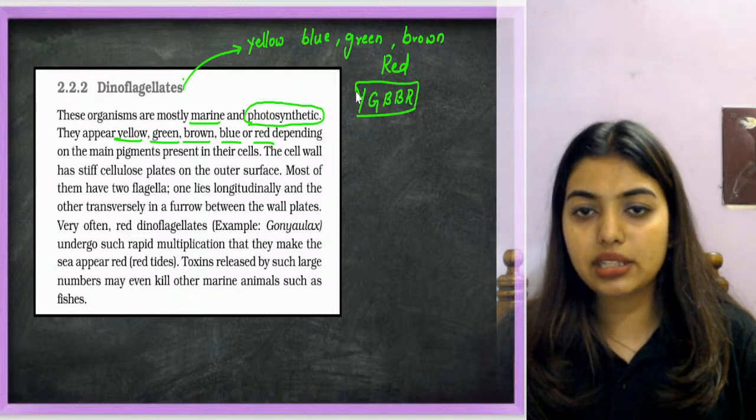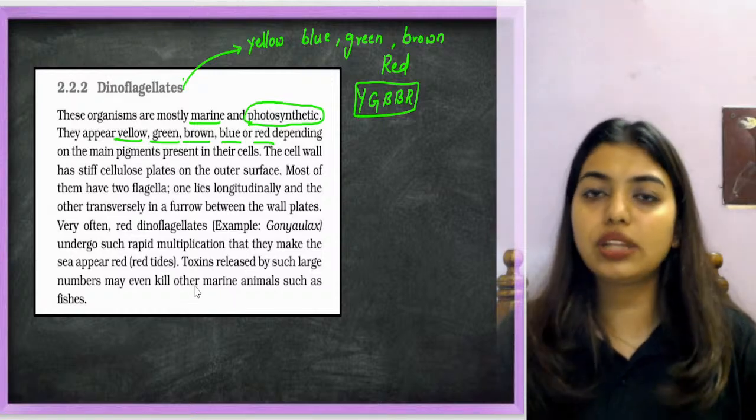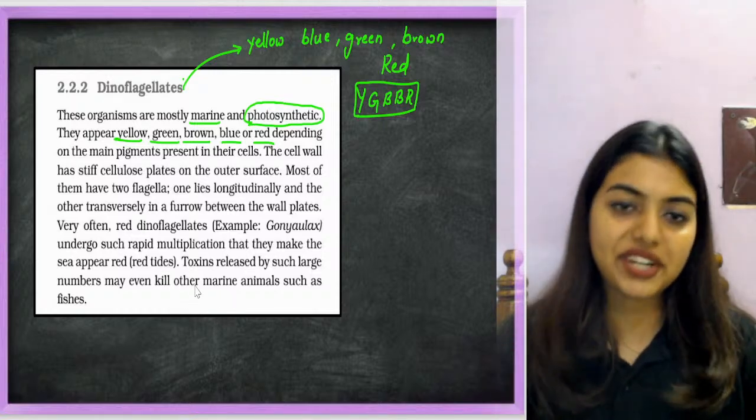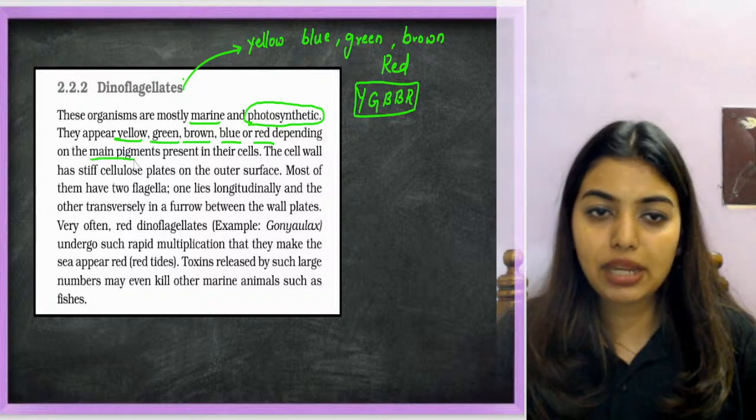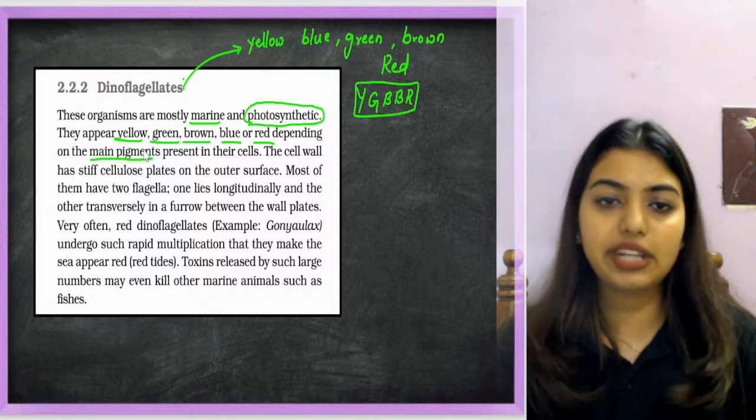Okay, I remember like this: YGBBR. YGBBR is yellow, green, blue, brown, and red. They appear in this many colors depending on the main pigment. Depending on which pigment they have more, they will have different types of colors.